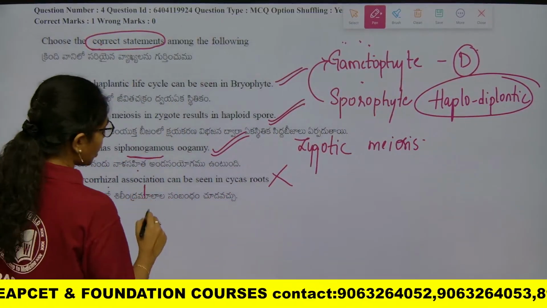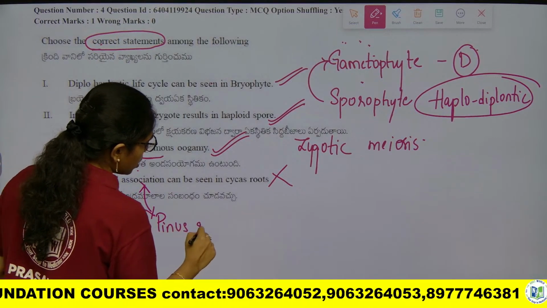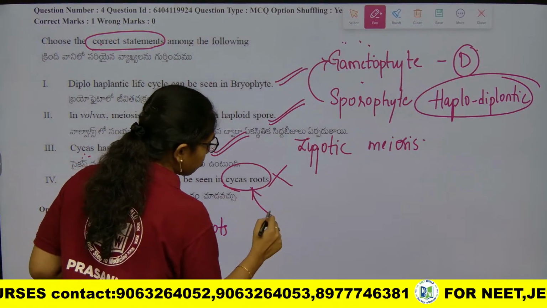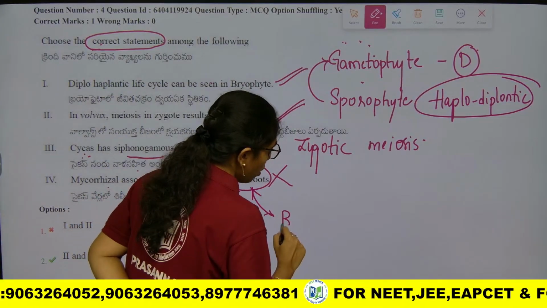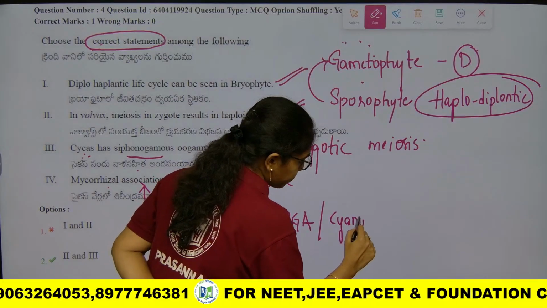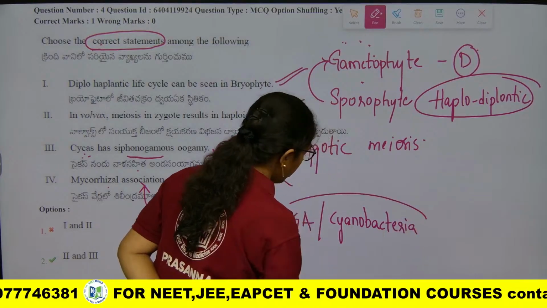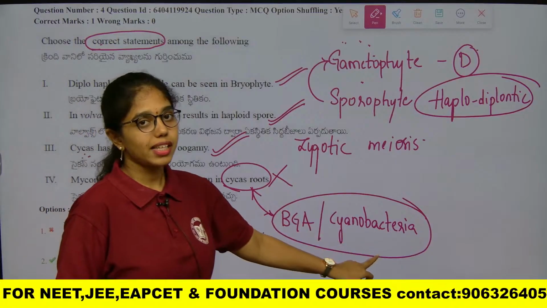Mycorrhizal association is with pinus roots. With respect to Cycas roots, they are symbiotically associated with blue-green algae or cyanobacteria.